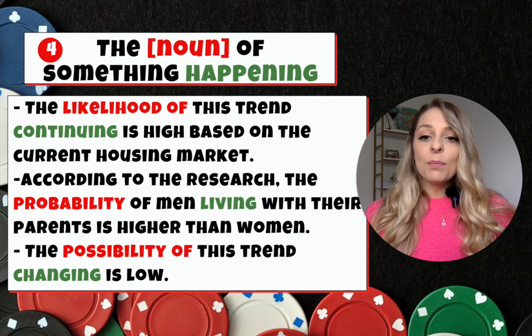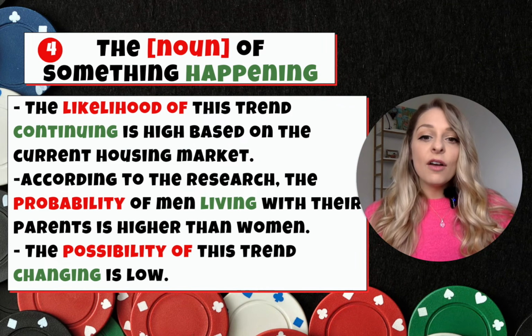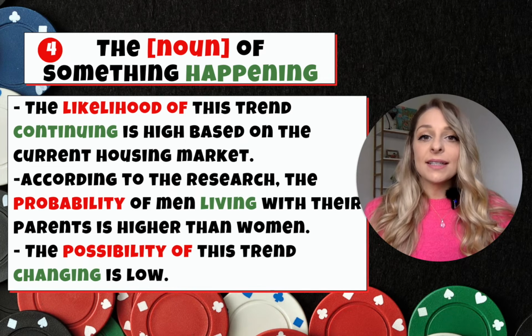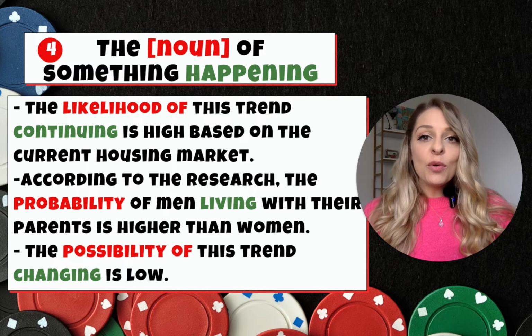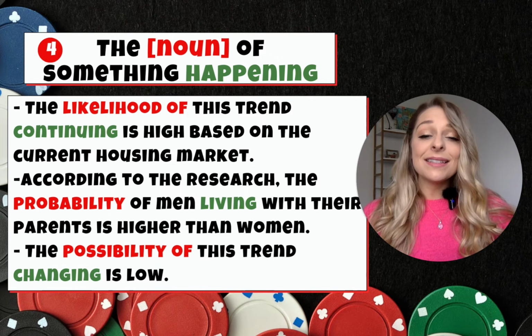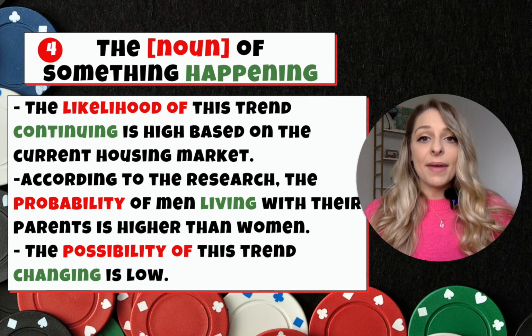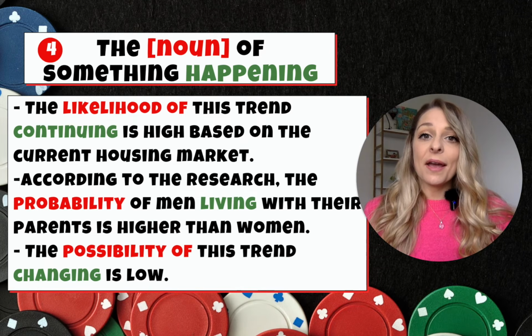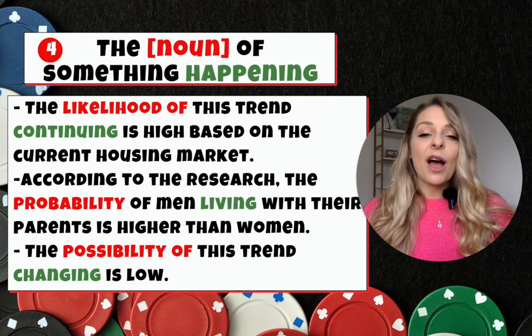And another example, according to the research, the probability of men living with their parents is higher than women. And note that likelihood and probability are synonyms, meaning likely to happen. So in this sentence, it means that it is more likely that men will live with their parents than women. The probability of men living with their parents is higher.